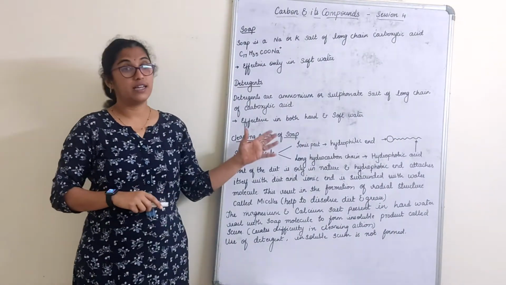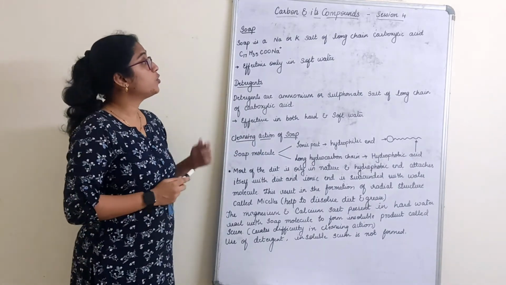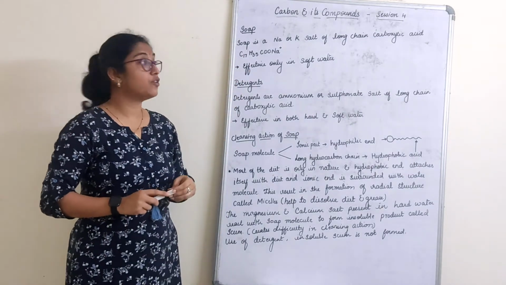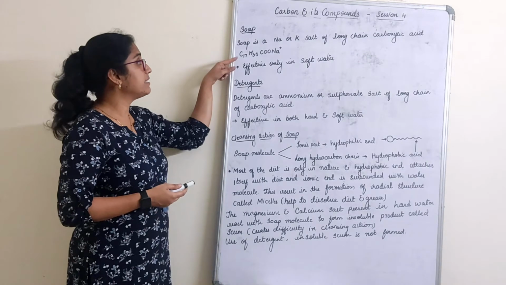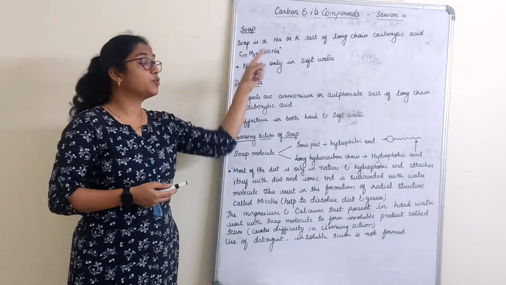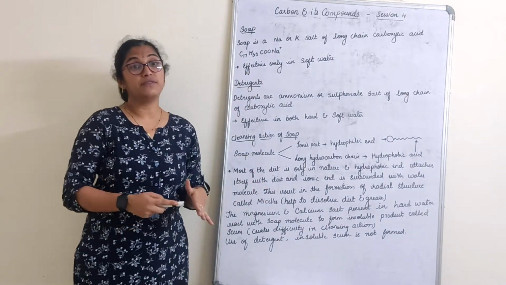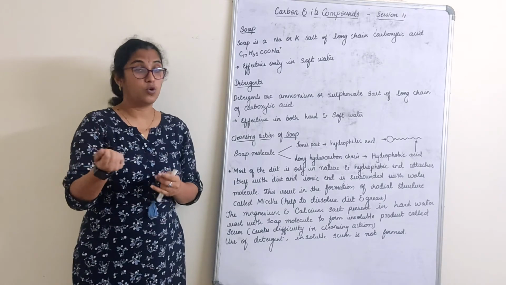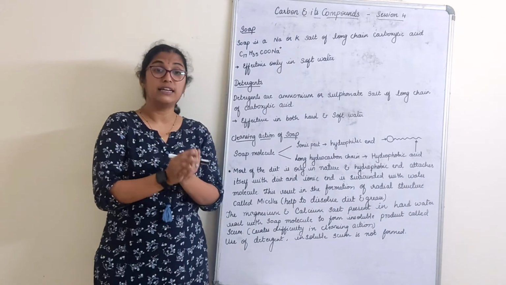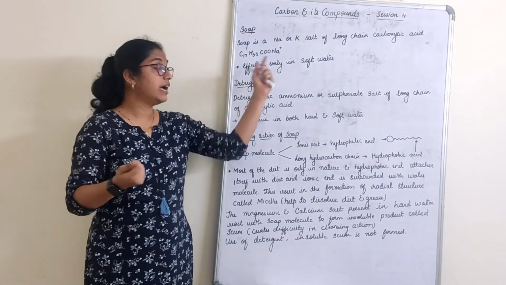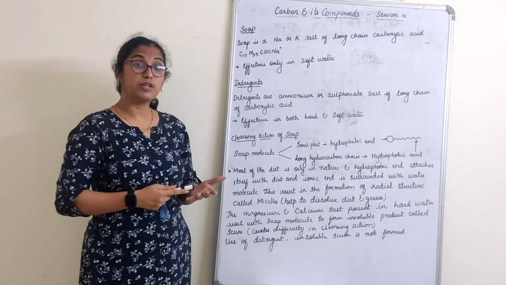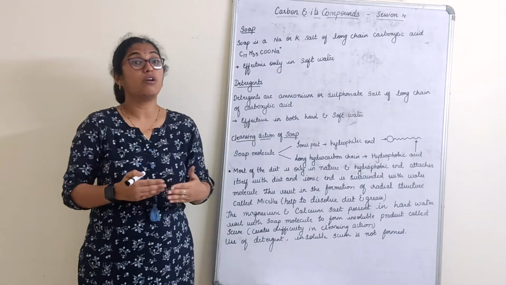Soaps and detergents, the last part in carbon and its compounds. Soap is a sodium or potassium salt of a long chain carboxylic acid, with the formula C17H35COONa. It is effective only in soft water. If you wash your hands with soap and soft water, it gives a good lather, right? But with hard water, it gives less lather, because hard water has many salts dissolved in it.